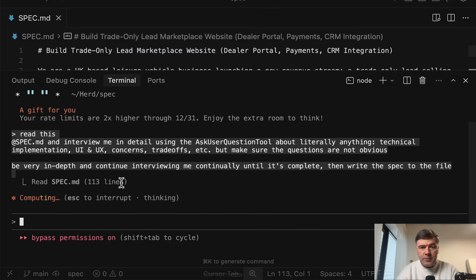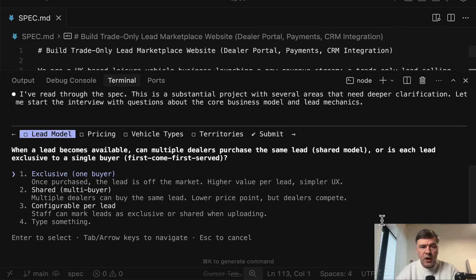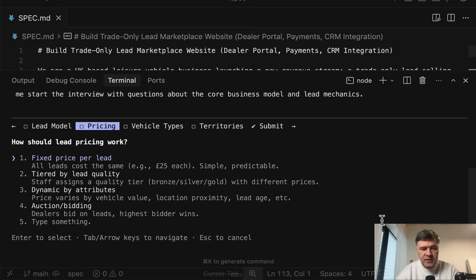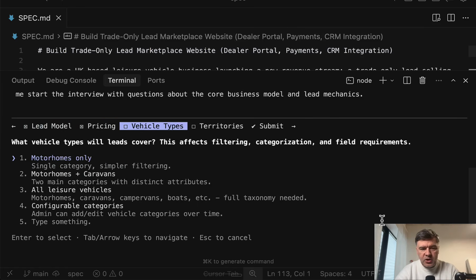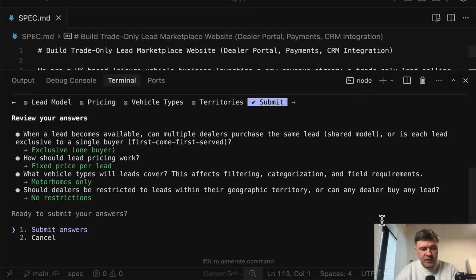And keep in mind, I'm not in plan mode. This is automatically turning on plan mode with this Ask User Question tool. I'll talk about that separately in a minute, what that actually is. And here we go. After roughly 1 minute, we have the typical plan mode of Claude Code, where you can choose the answers and navigate between the questions as well. Since it's not my project, I don't even know the answer, so I will just click enter on each of them and then I will submit the answers.